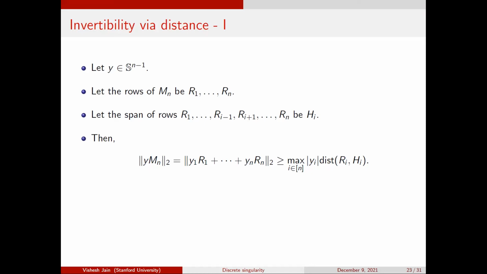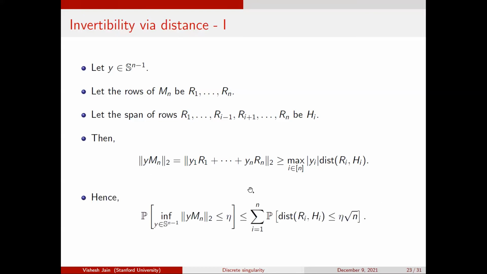This is the quantity I want to control, and the point is I want to control the infimum of this quantity over all y's. It's really hard for me to work over all y's, so I want to do something like before, which is to work with the distance of rows to the space spanned by the other rows. That's the reduction I'm hoping for here. There is at least one coordinate yi which has value at least 1 over square root n. So if you do a union bound, it shows that the probability that the infimum here